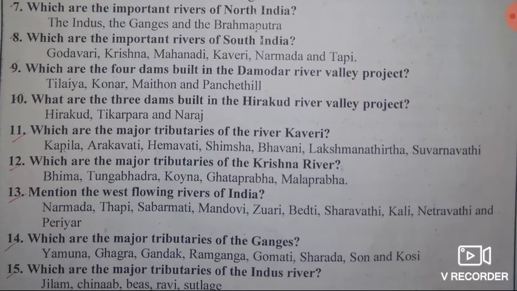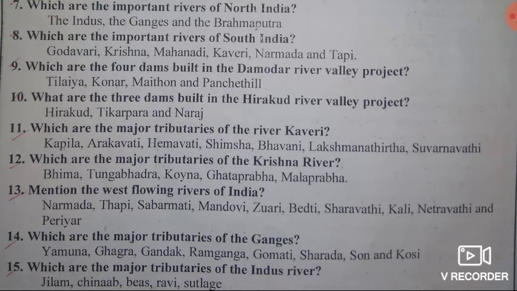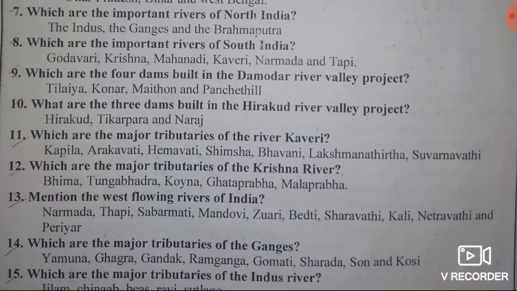Then the 11th question: which are the major tributaries of the river Kaveri? Answer, Kapila, Arkavathi, Hemavati, Shimsha, Bhavani, Lakshmana Tirtha and Suvarnavati. So these are the tributaries of river Kaveri. Then the next question: which are the major tributaries of the river Krishna? Answer, Bhima, Tungabhadra, Koyna, Ghataprabha and Malaprabha. These are the major tributaries of river Krishna.